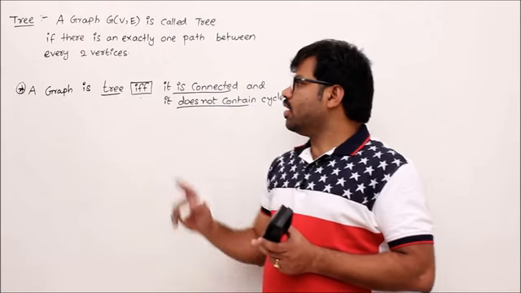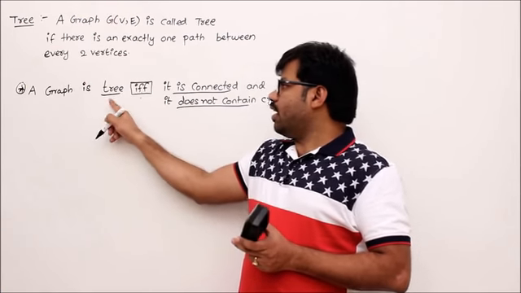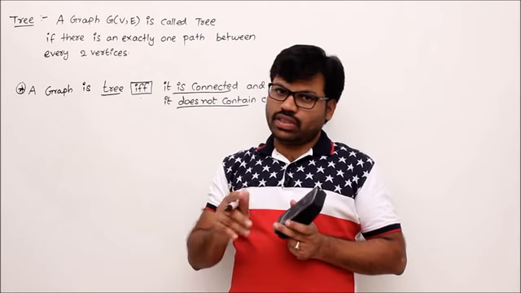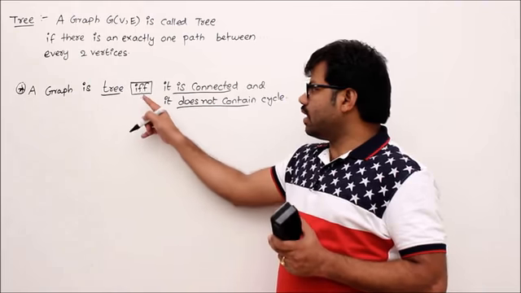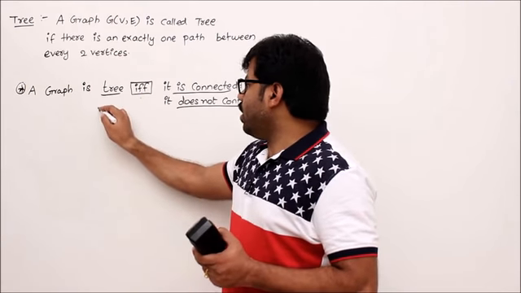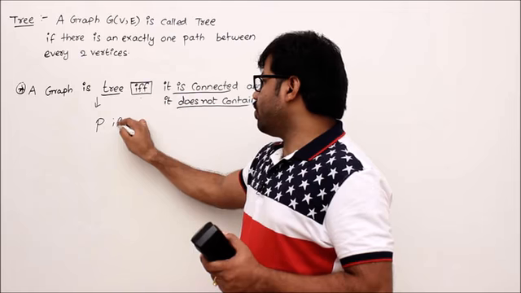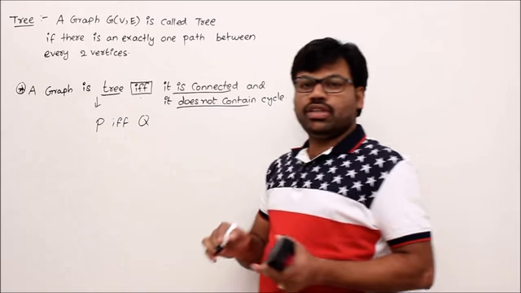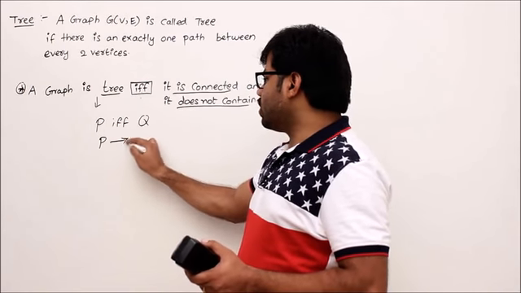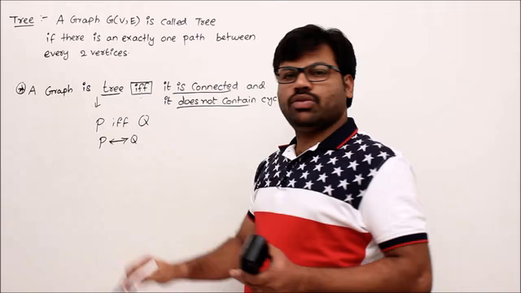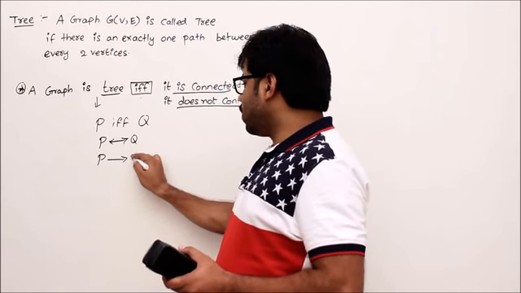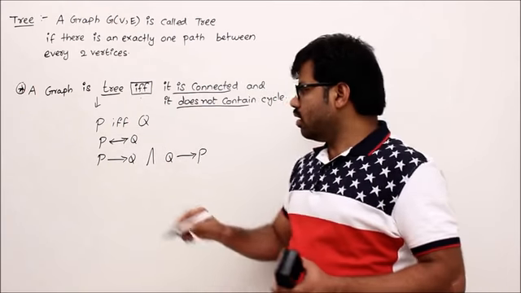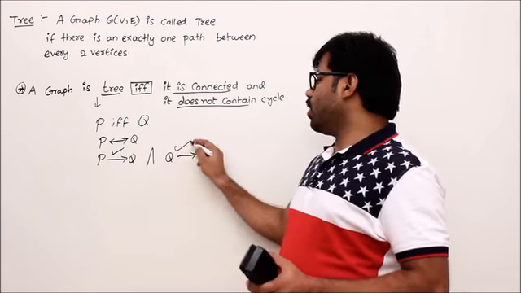Let's try to prove this theorem. A graph is a tree if and only if it is connected and it does not contain a cycle. We are going to prove this theorem using the definition of a tree. First, understand the structure of this theorem. It looks like P if and only if Q, where P is the graph is a tree, and the entire thing, connected and does not contain a cycle, is Q. In propositional logic, I taught you that P if and only if Q is nothing but P double implies Q, which is P implies Q and Q implies P. So proving this theorem is nothing but proving that P implies Q is true and Q implies P is true.